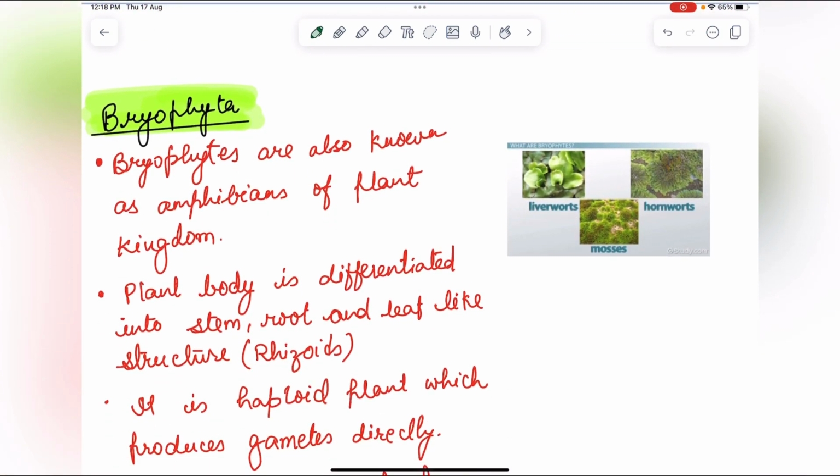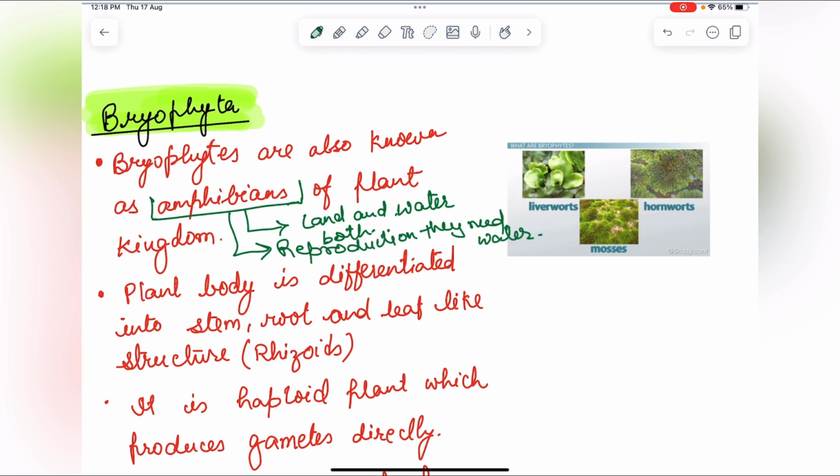Next is bryophyta. What are the characteristics of bryophyta? Bryophytes are also known as the amphibians of the plant kingdom. Why are they called amphibians? Because amphibians can live on land and water both. They live on land and water, but for reproduction they need water.